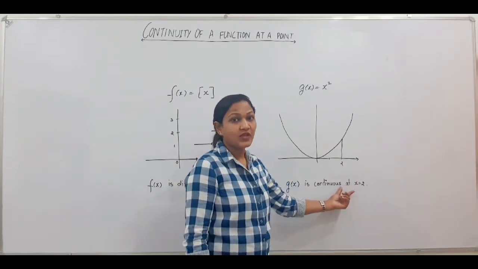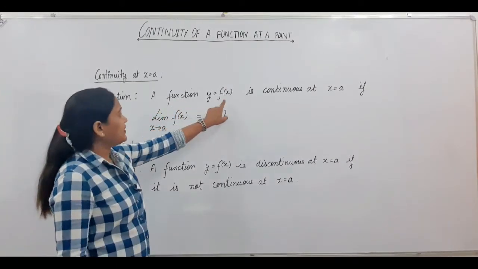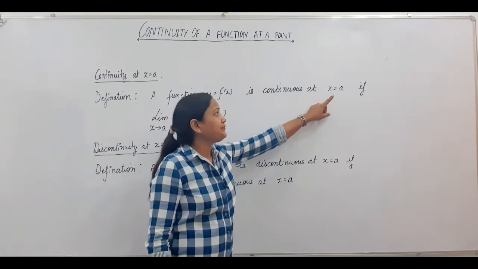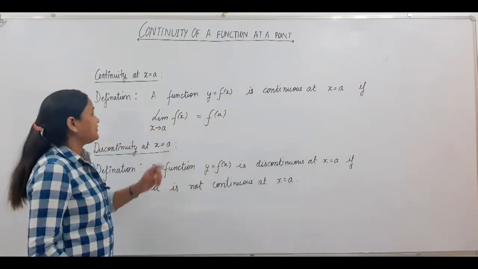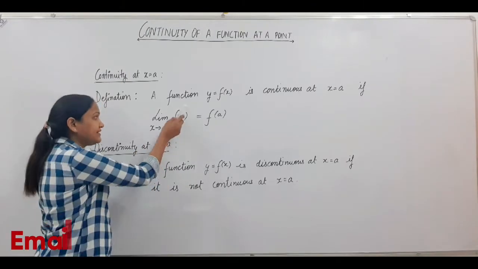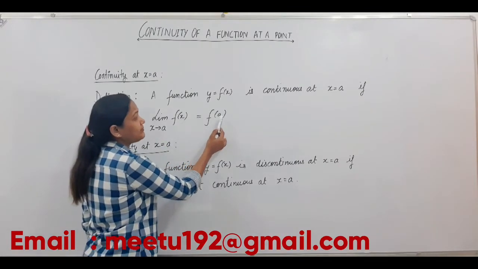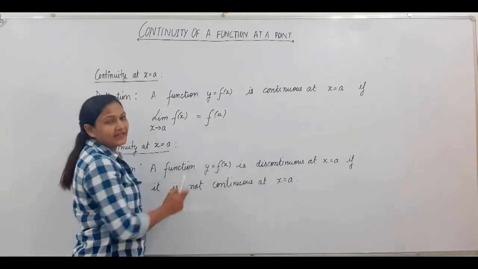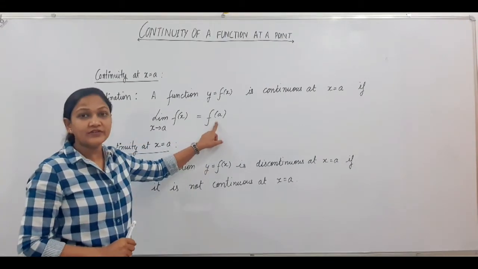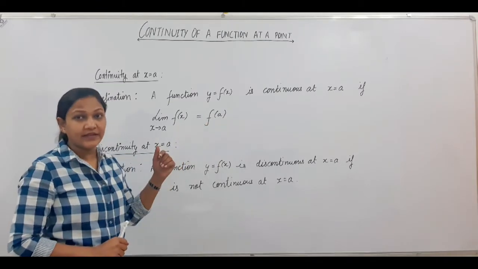The definition of continuity says that a function y equals f(x) is continuous at x equals a if the limiting value of that function as x tends to a exists finitely, and that must be equal to the value of the function at x equals a. So the limiting value must be equal to the value of the function at x equals a. Then we say that f(x) is continuous at a.